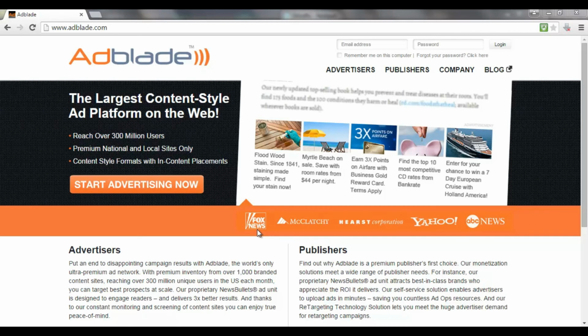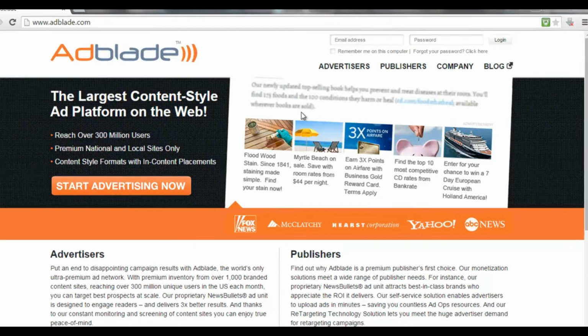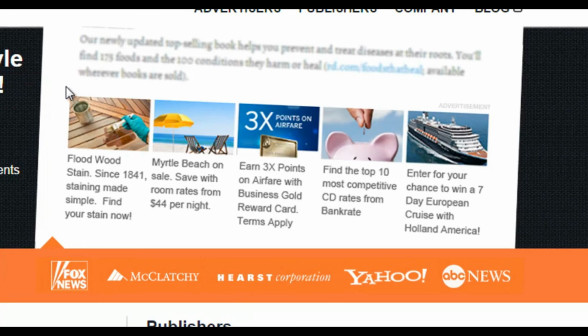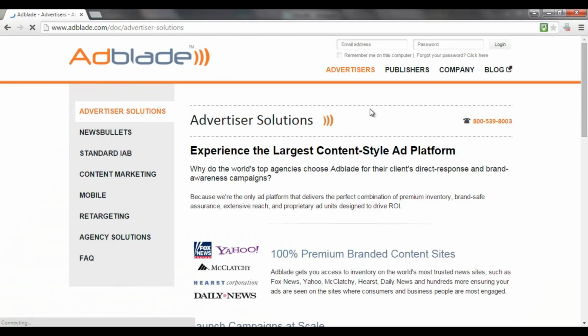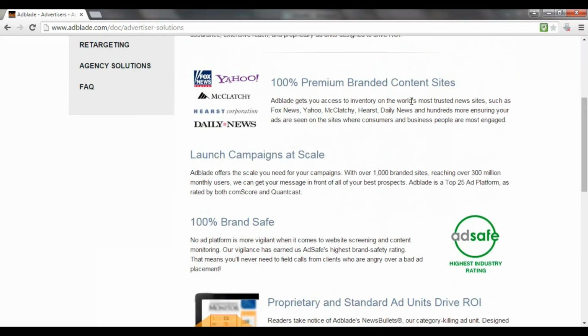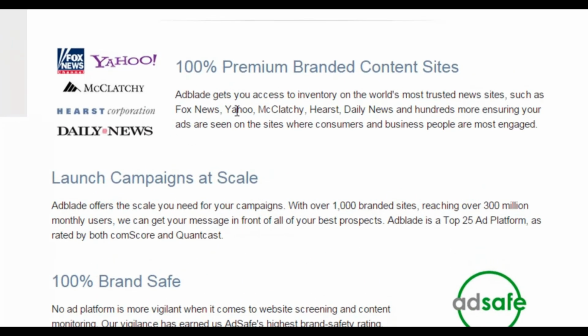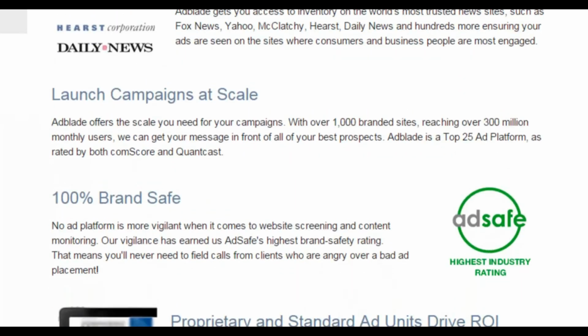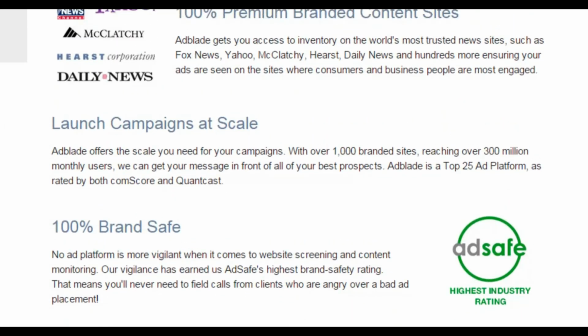This advertising network is called AdBlade, and it's a network that enables you to create content style ads, just like this example on your screen here. So basically creating ads that are embedded into a site that look like they're actually related to that site content. So what we're going to do is give you a quick example here. So I'm over here at their advertisers section, and what you can see is they work with some of the world's most trusted news websites, Fox News, Yahoo, etc. So basically your advert would be placed on a news or newspaper type website.